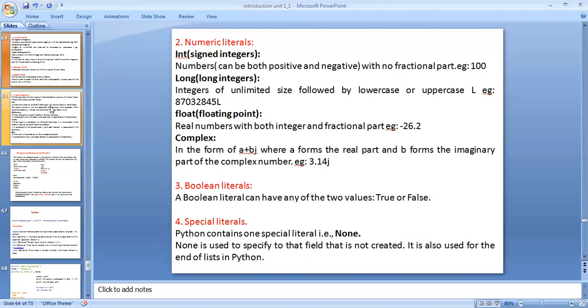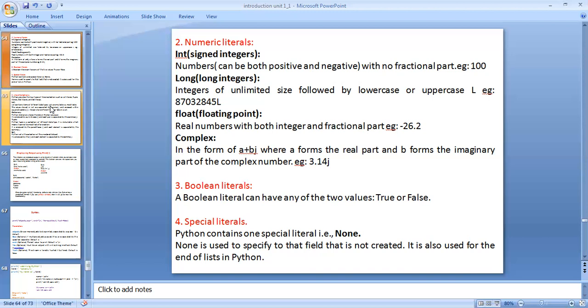A float value can be defined with a fractional part only, and either positive or negative. Complex is in the form a plus bj, where a forms the real part and b forms the imaginary part of the complex number. For example, 3.14j. 3 is the real part and 14j is the imaginary part.